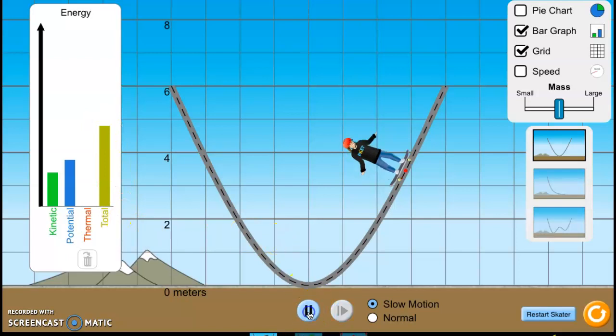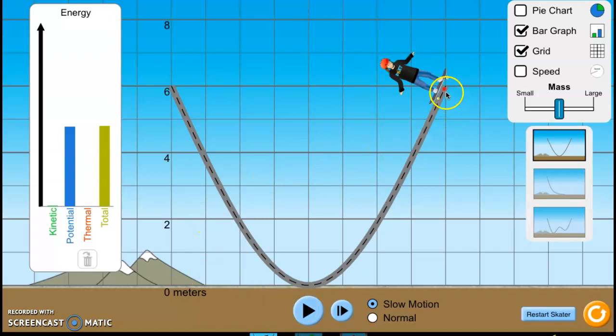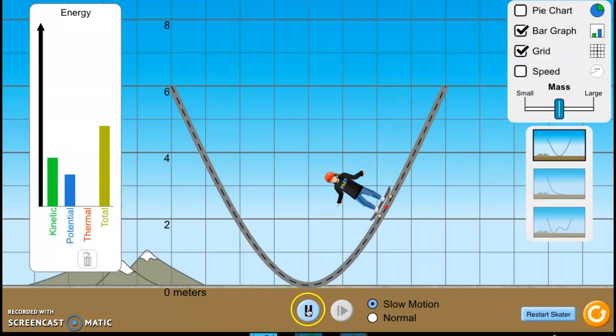All right, we're going to go back up to the top again. Bam, there he is. He's at the top. And once again, we're at the highest point. So at the highest point, we have PE max and KE 0, okay? All right, so that should be clear. You should understand the term PE max. That's right there. You should understand the term KE max. That's going to be at the bottom. Let's just double check that.